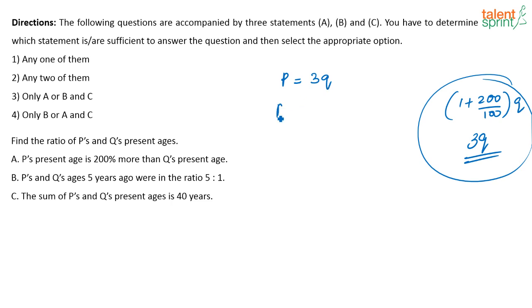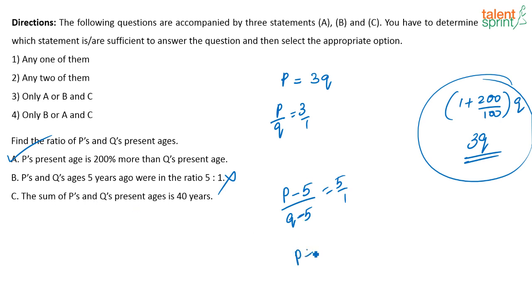So using the first statement I can say now what P by Q is. P by Q is equal to 3 by 1, the ratio of P's and Q's ages. So using statement A alone I am able to arrive at the answer. Look at statement B. P and Q's ages 5 years ago were in the ratio 5 is to 1. So P minus 5 by Q minus 5 is equal to 5 by 1. Now using this statement alone I am not able to arrive at the answer. I can't find out what P by Q is.